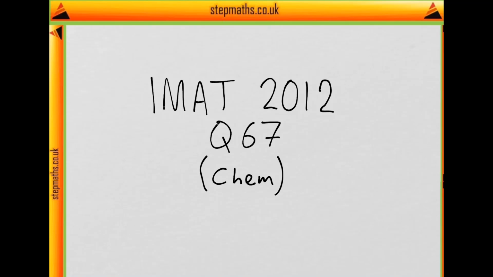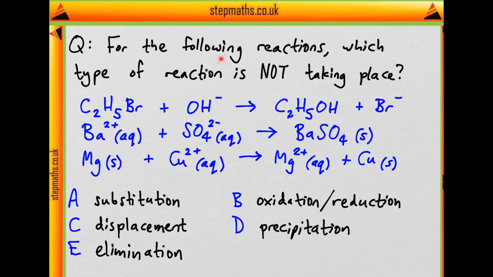This is question 67 on chemistry from the 2012 IMAT. So we're asked, for the following reactions, which type of reaction is not taking place?